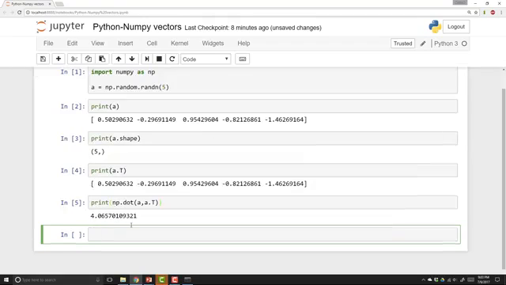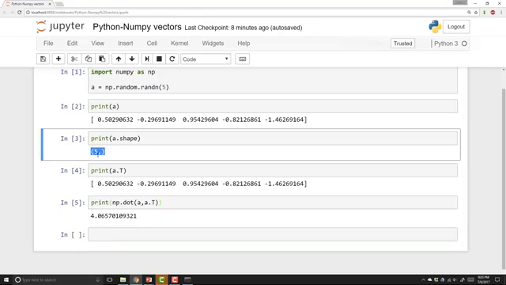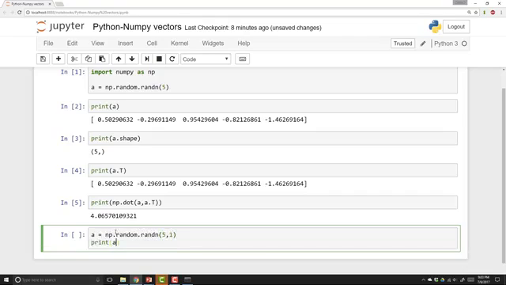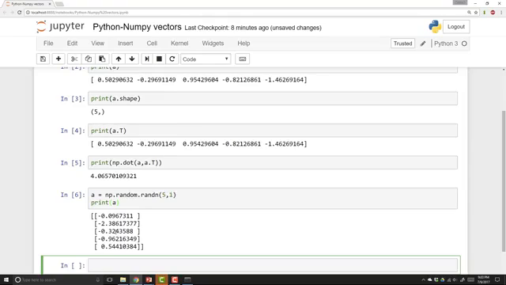So what I would recommend is that when you're coding neural networks, you just not use data structures where the shape is this (5,) or (n,) rank 1 array. Instead, if you set a to be this 5 by 1, then this commits a to be a 5 by 1 column vector.